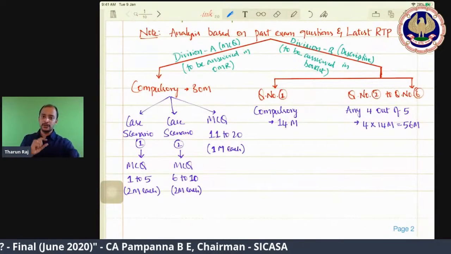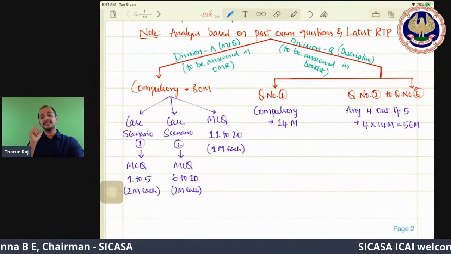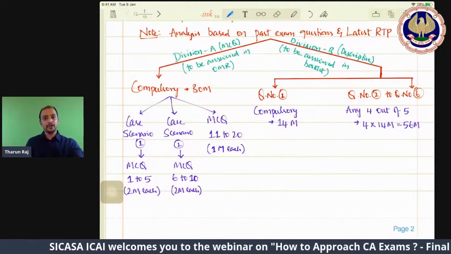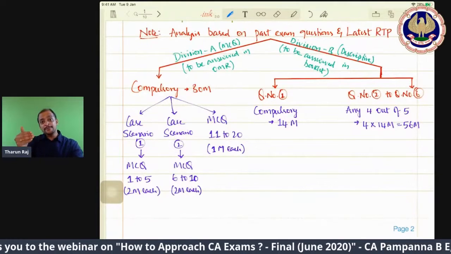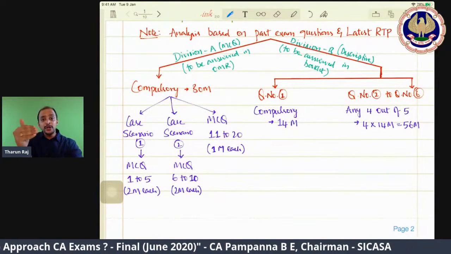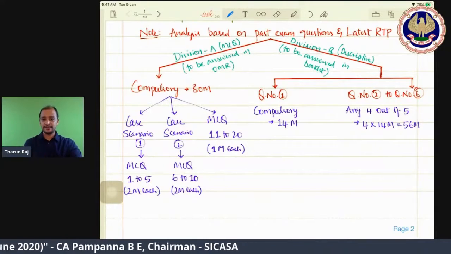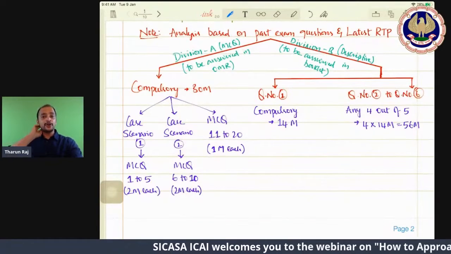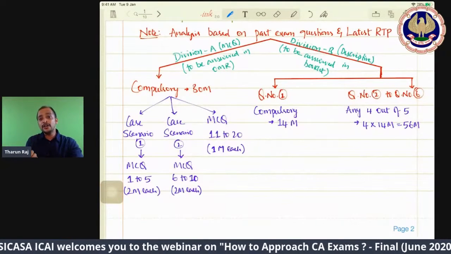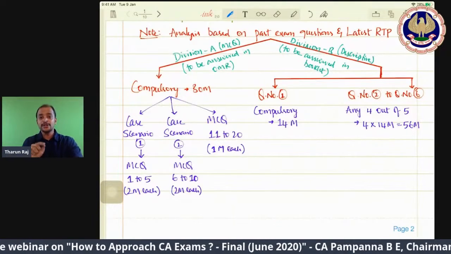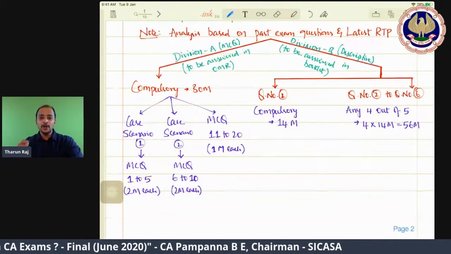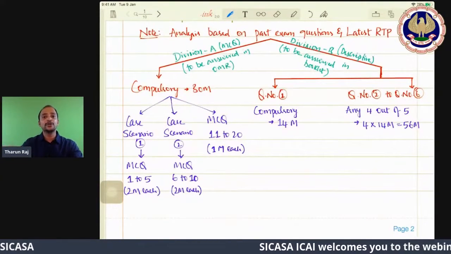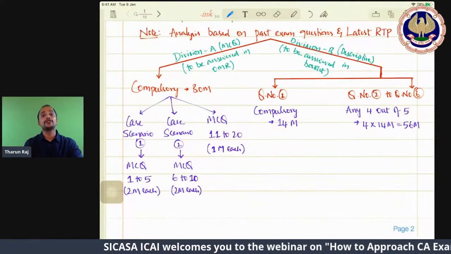So my advice for approaching this type of case scenario question is: first, don't read the case scenario. Go to the MCQs below that case scenario, so you will know what the requirement is. Then go to the case scenario and read it. When you do it this way, you already know the requirement as per the MCQ. So when you are reading the case scenario, you can underline or highlight those points in your mind, or start doing the analysis, so that you can save a lot of time.